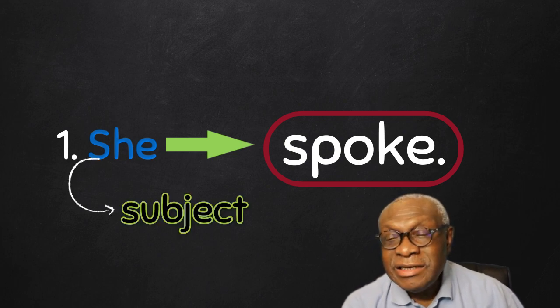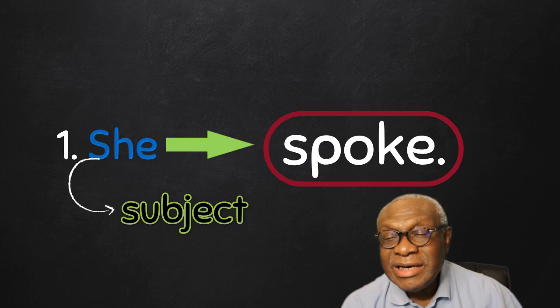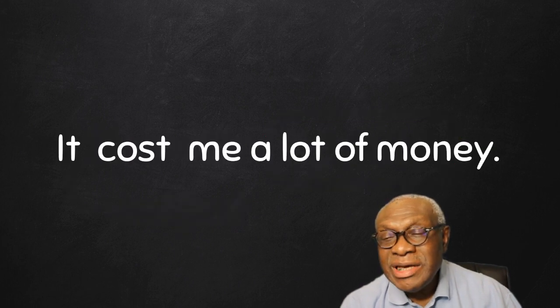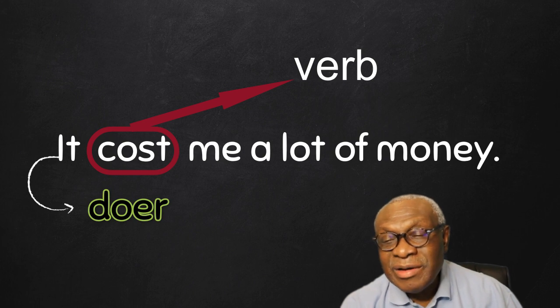Here, she is the subject of the verb spoke, because she is doing the action of spoke. Just as a reminder, the subject of the doer is not always a person, it could be a thing. For example, if I say, it cost me a lot of money, the verb is cost. It is the doer of the verb cost, so it is the subject.